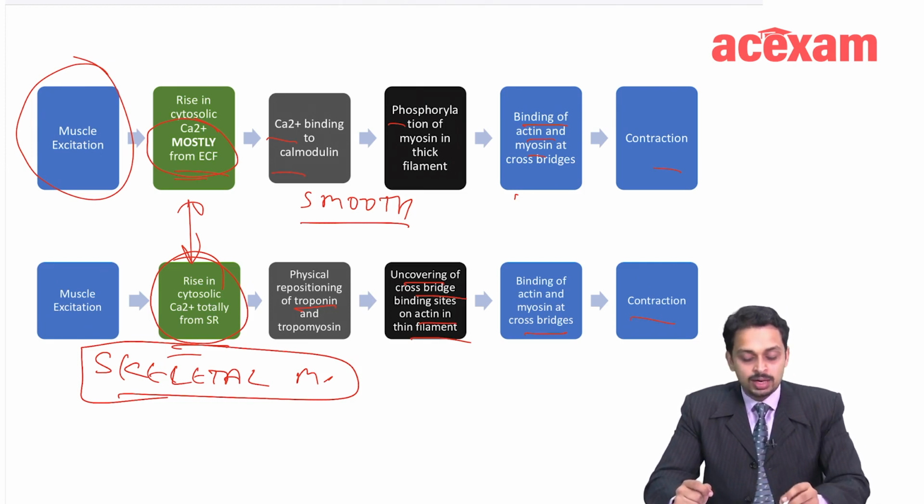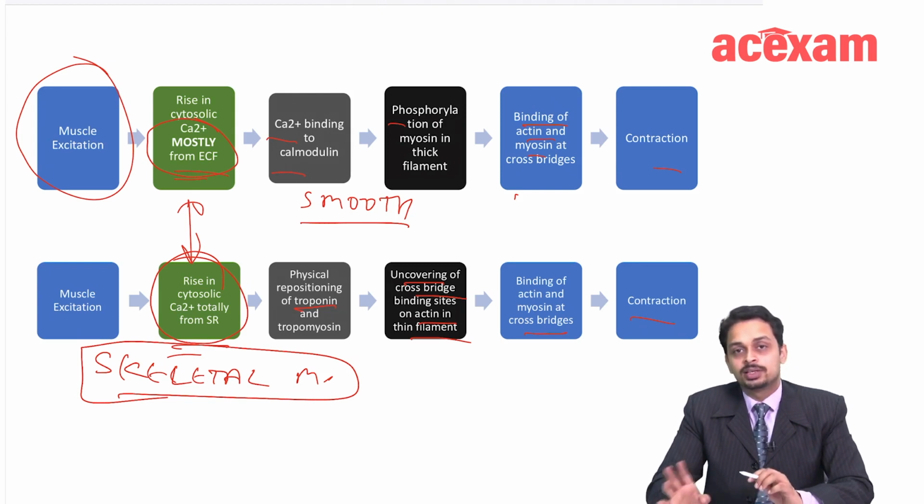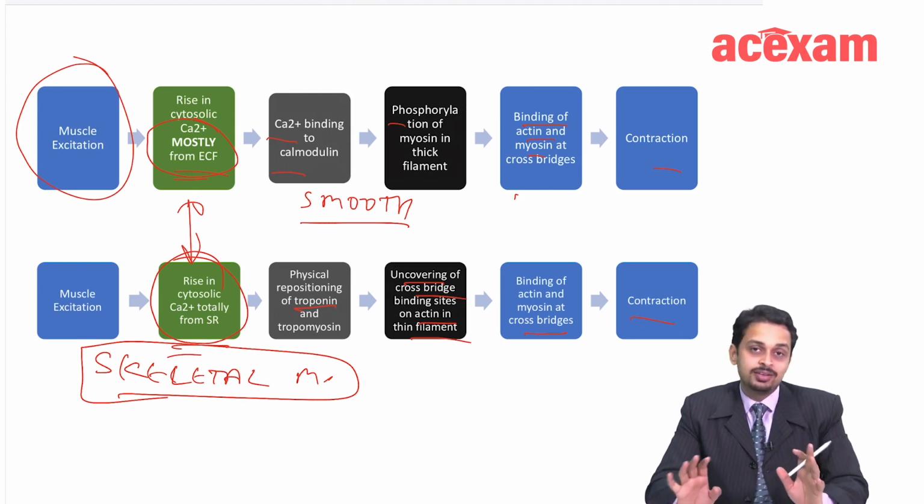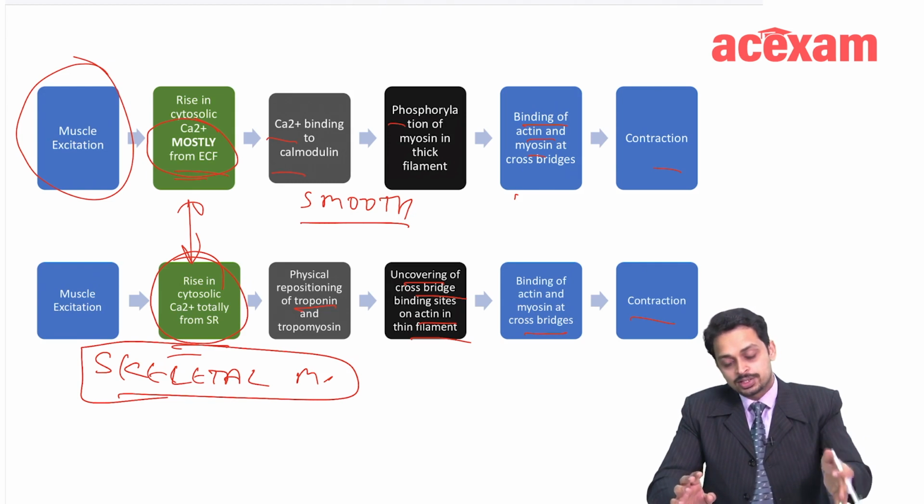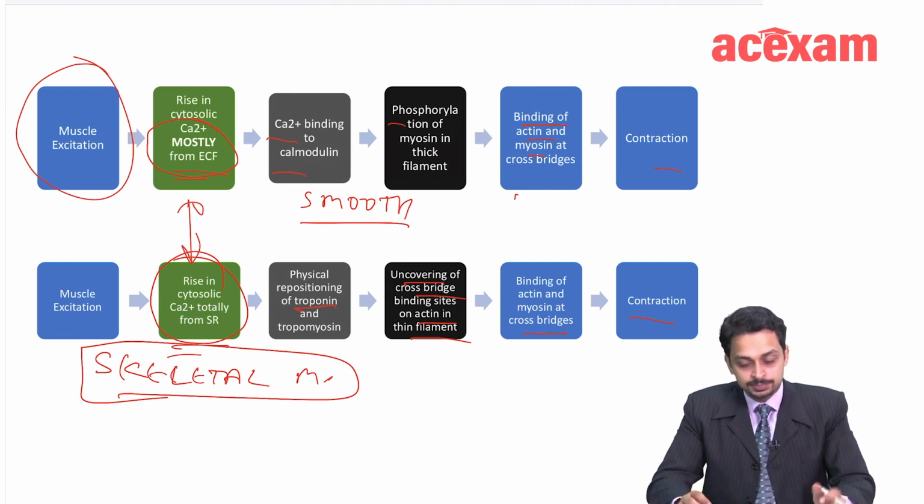However, here what happens? This calcium binds to calmodulin. There is no troponin here. There is calmodulin, and the phosphorylation of myosin thick filament occurs, which is leading to the binding of actin and myosin. So this is the main difference between smooth muscle contraction and skeletal muscle contraction. Okay.